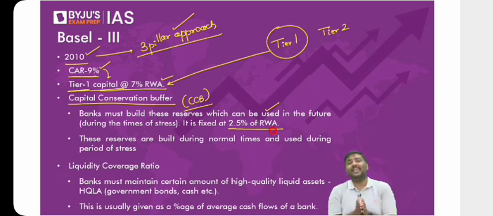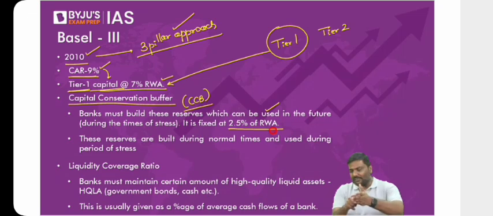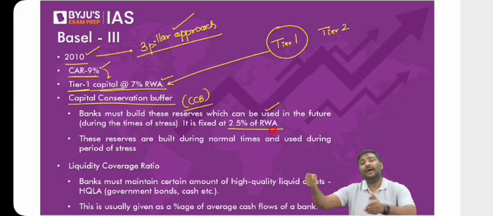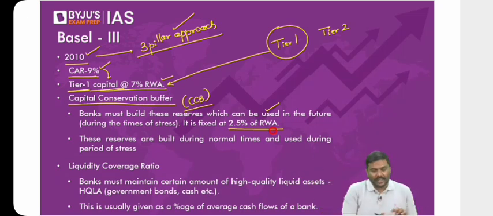Why is there a buffer in that case? The buffer is there to ensure that the bank will have more money if there is an emergency. The bank will have additional capital to absorb more losses that could happen in an emergency situation. This buffer is called the capital conservation buffer.